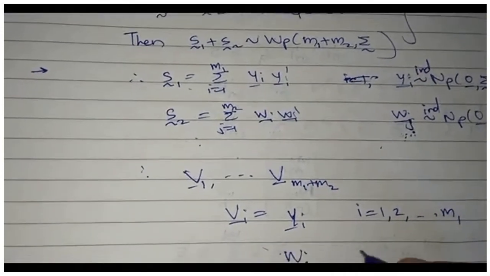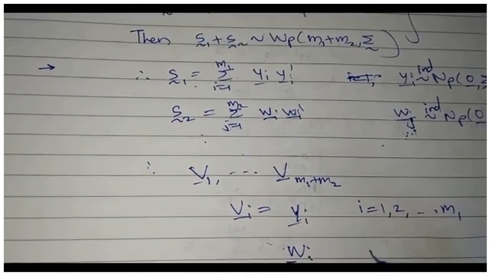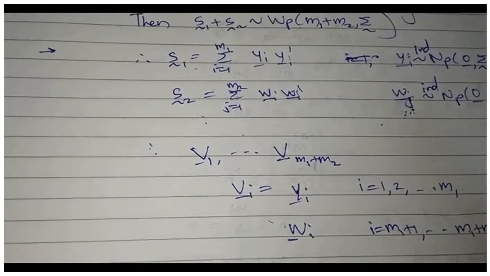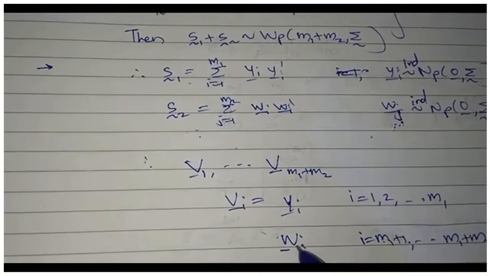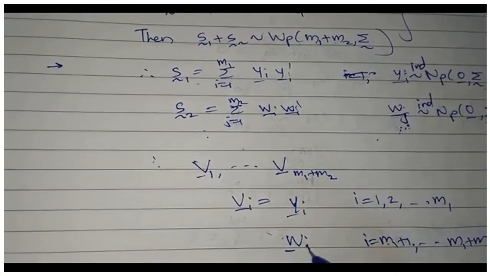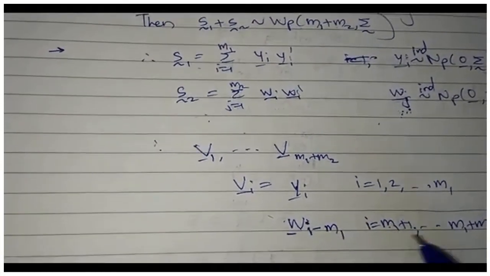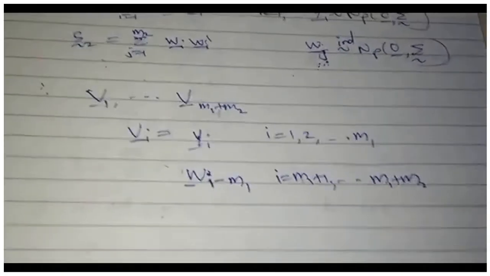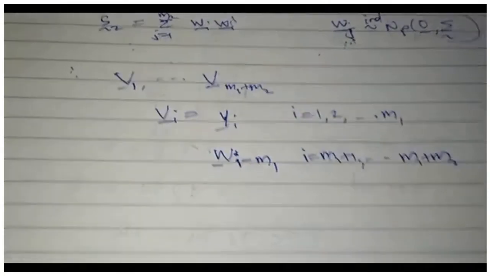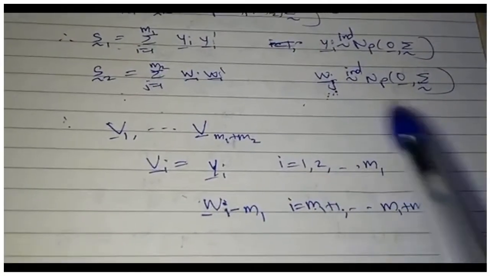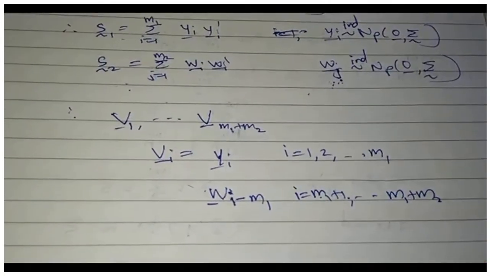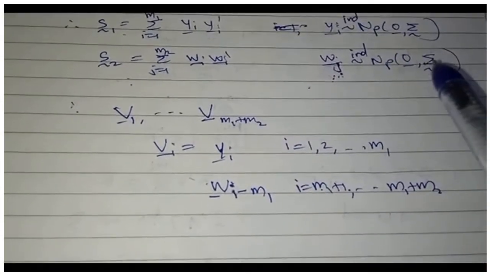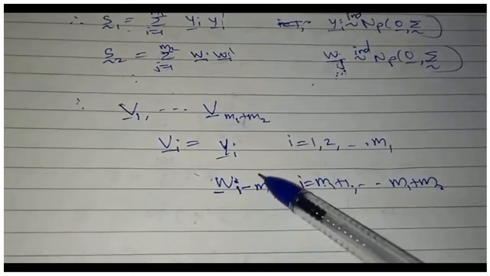Okay, let us change the notation a bit. When i goes from m1 plus 1 to m1 plus m2, so when I have m1 plus 1, I need w1, so i minus m1. Actually the thing is very simple. We are just complicating it because we are introducing a notation. What I am trying to say is collect all these yi's and wj's together. So in total I will have m1 plus m2 vectors, each having the same distribution. That I am trying to write formally here.